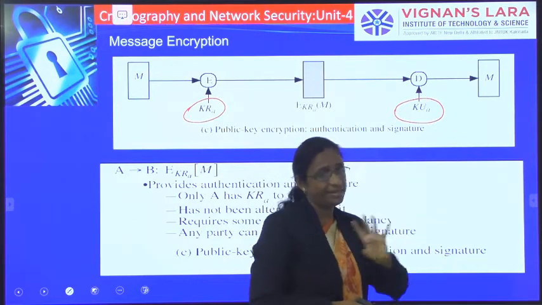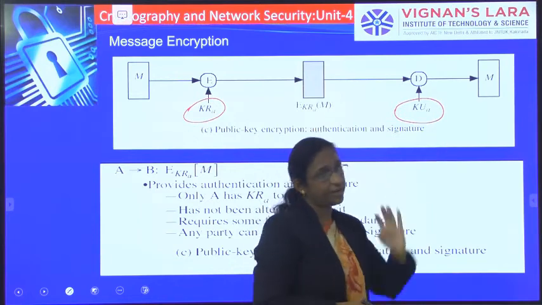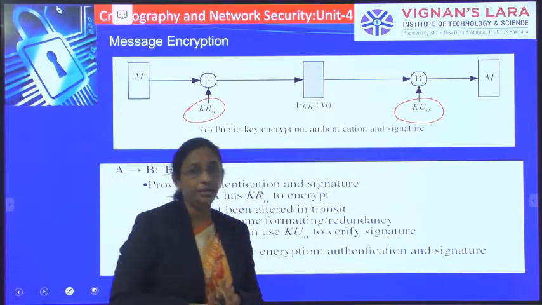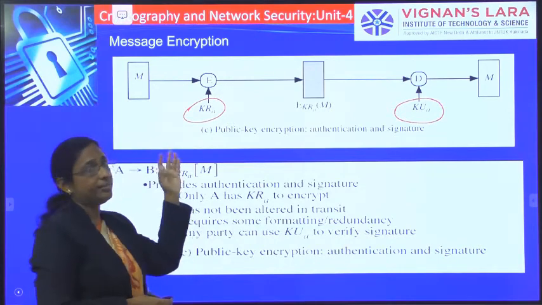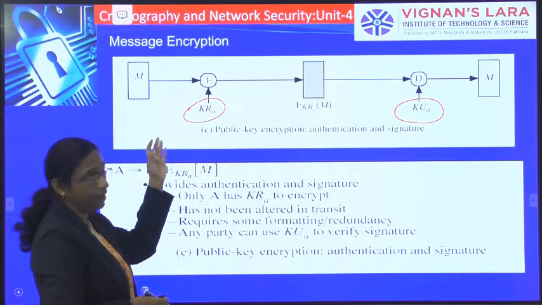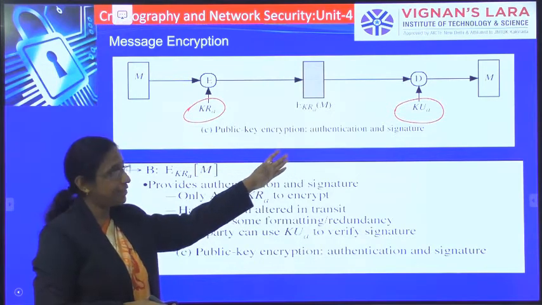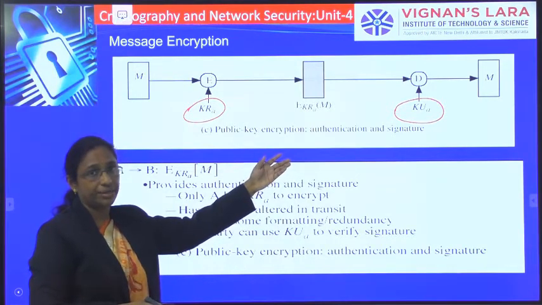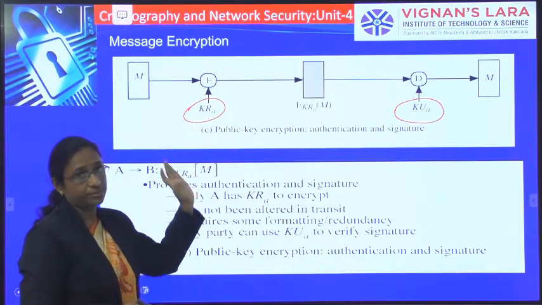Again, you will be getting some scrambled message. Since after decrypting you are getting a readable message, that means it was sent by the sender only. That means it was sent by Alice only. So the destination, or we can say the receiver, will come to know that the message is from Alice only.